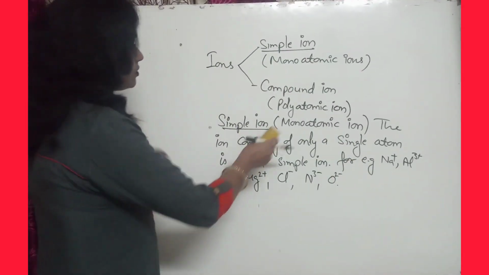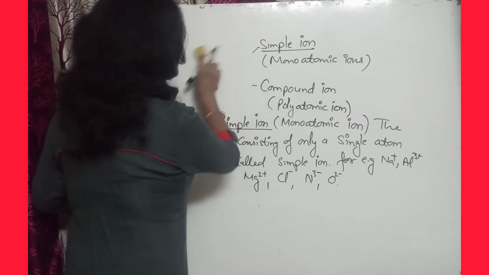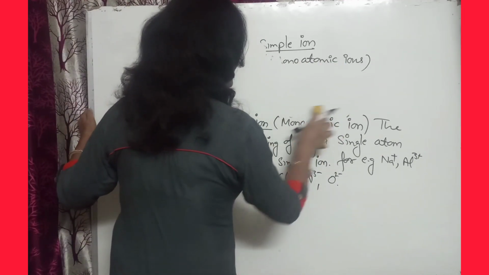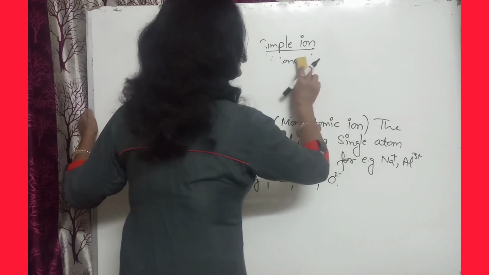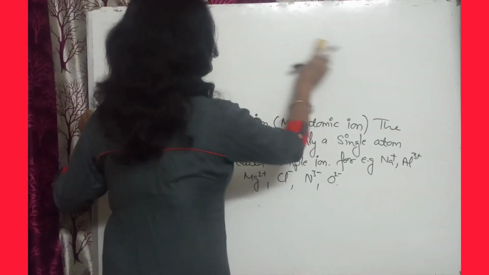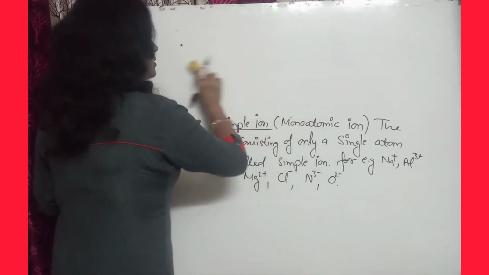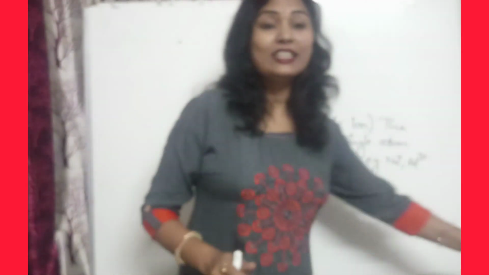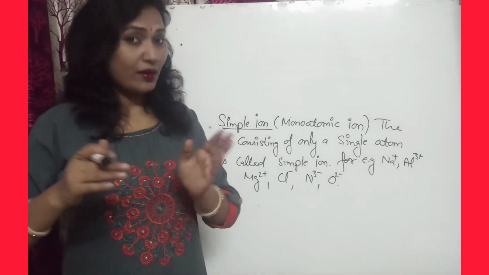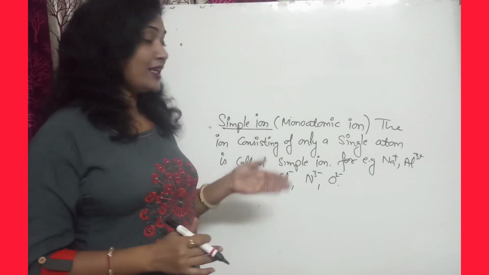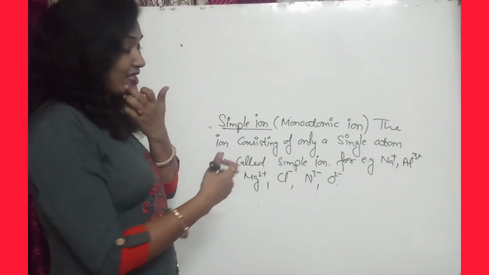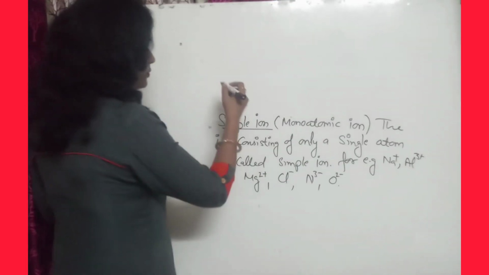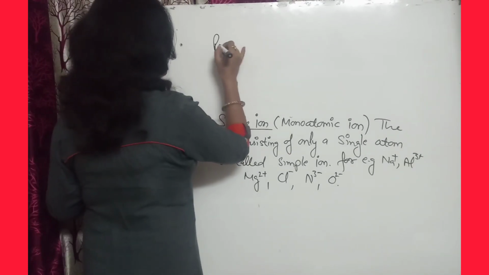Okay, so let us do that. And please learn these ions. These are given on page number 37. The table is given there. In that table, the ions are given, monoatomic and polyatomic ions. So please learn them. If you learn them, then we can easily make the formula. Next time I will discuss how to make the formula. Okay. Simple ion, and second is polyatomic ion.